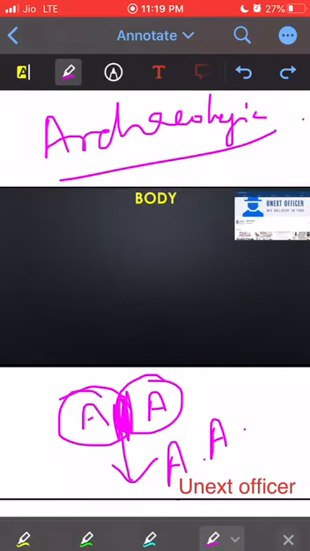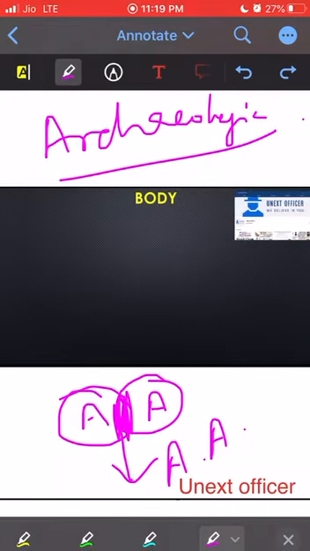These all we have to mention in the background and scope. We also have to mention how it analyzes the Paleolithic, Mesolithic, Neolithic, Chalcolithic, and Bronze Age cultures from different parts of the world.